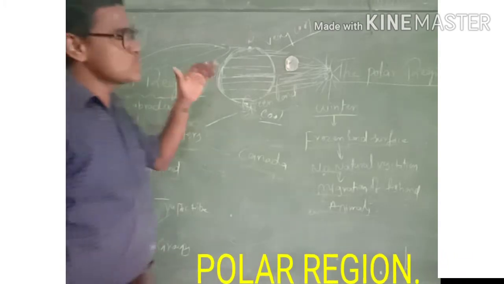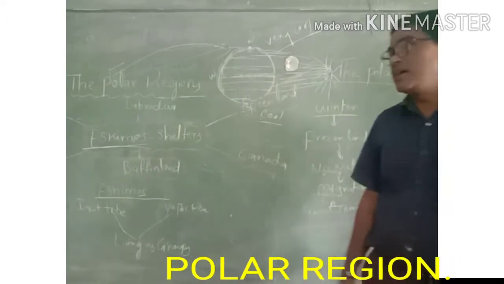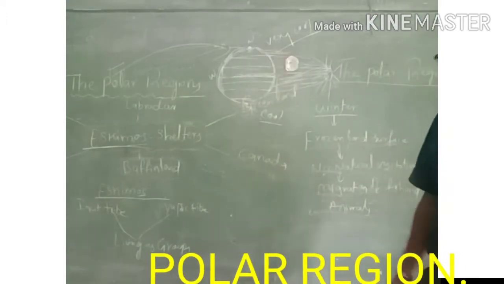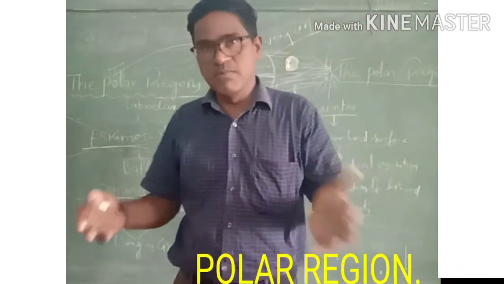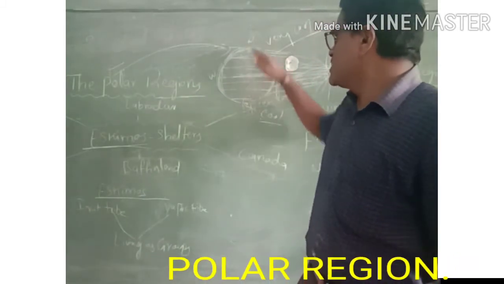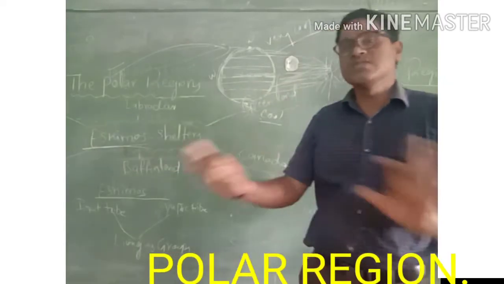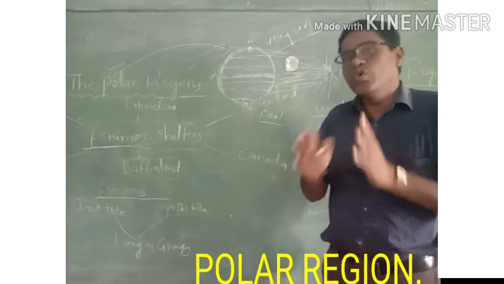Most of the Eskimos living in these regions are tribals. They belong to the tribal people. Tribal means, as you already know, the people who live in hill areas and forest areas. So the people living in the polar region in these two areas are called Eskimos, and mostly they are tribals.